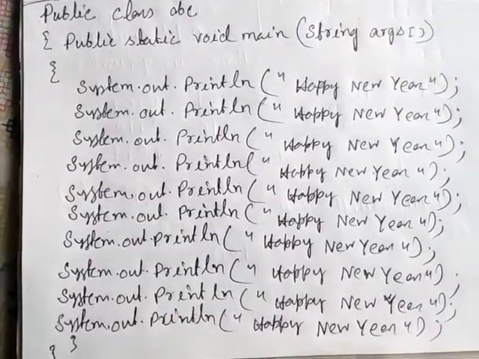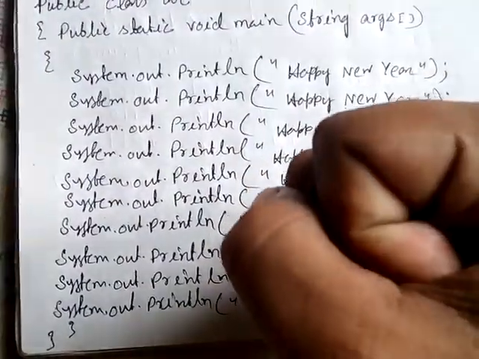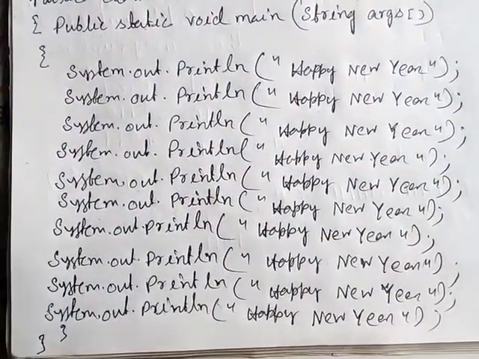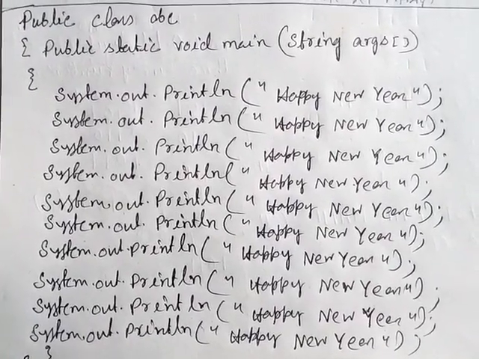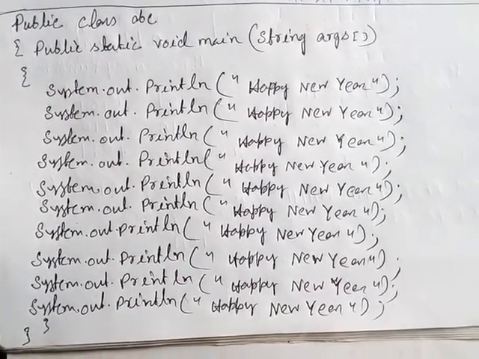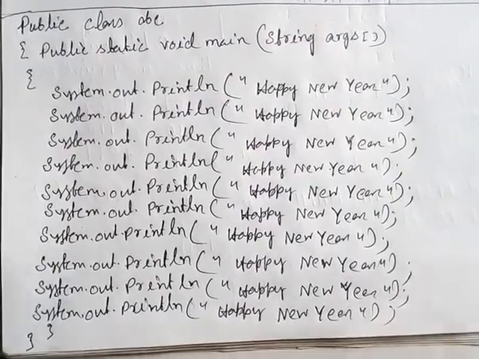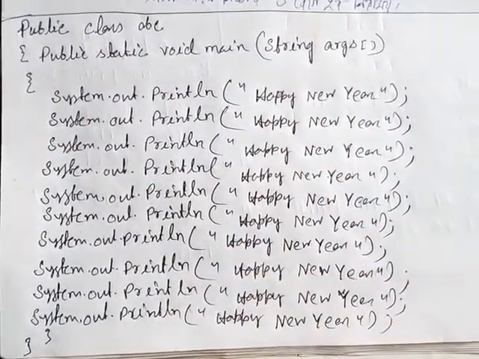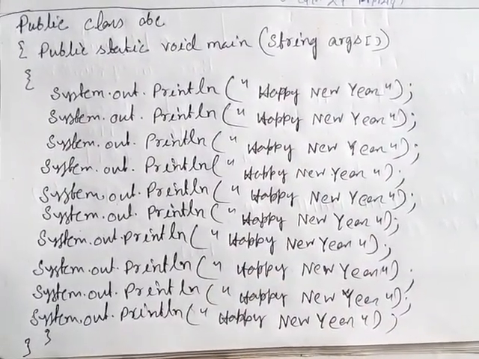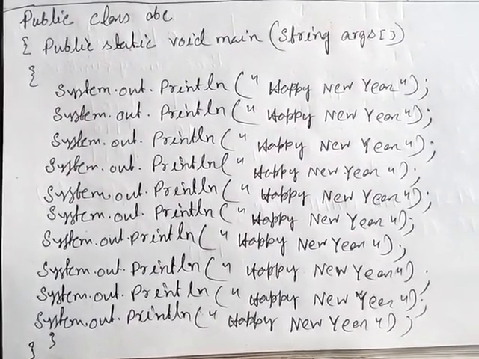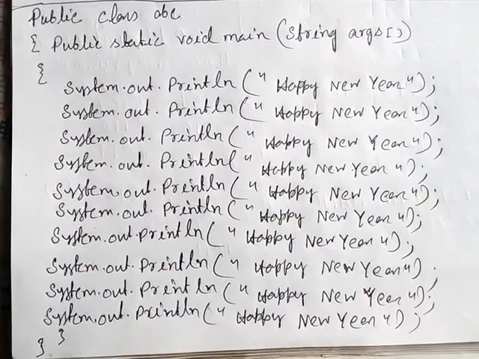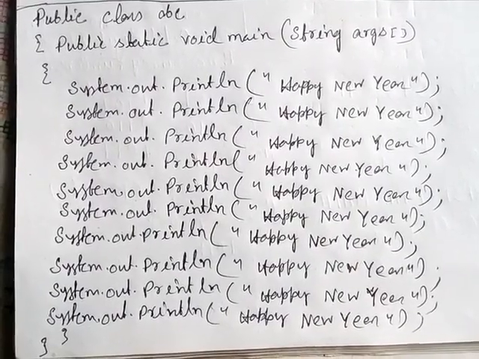But we have to make our program modular as well as short and meaningful. That is why we should use loop. Instead of writing all these lines, we can easily use a loop, and then our program will be very short and useful also.